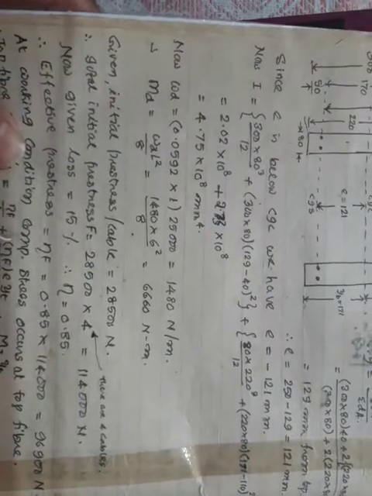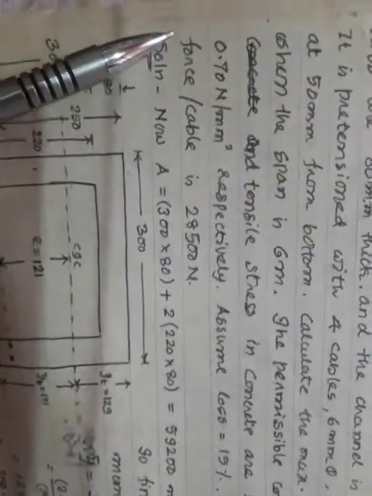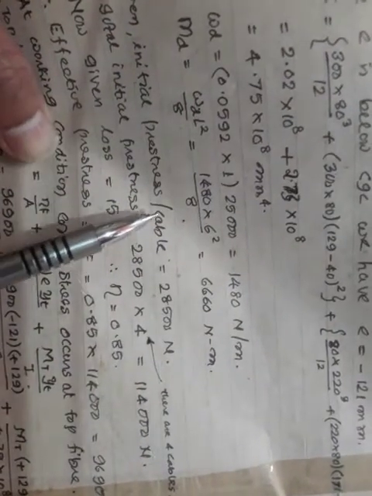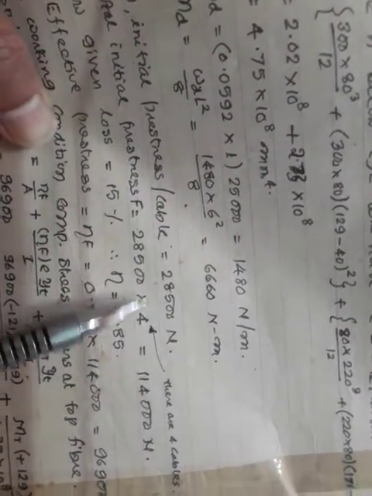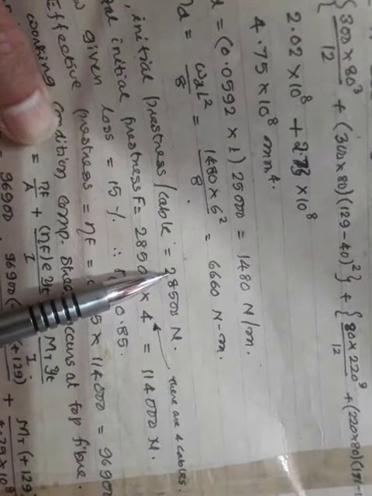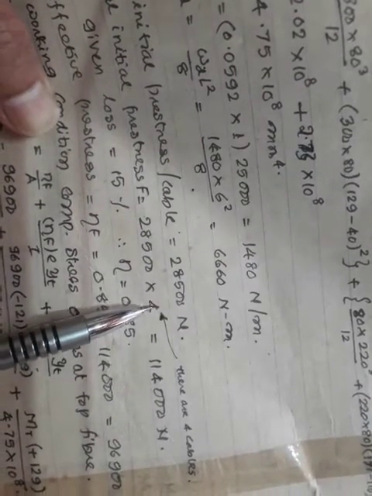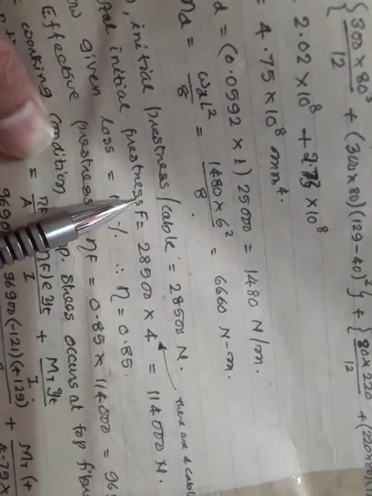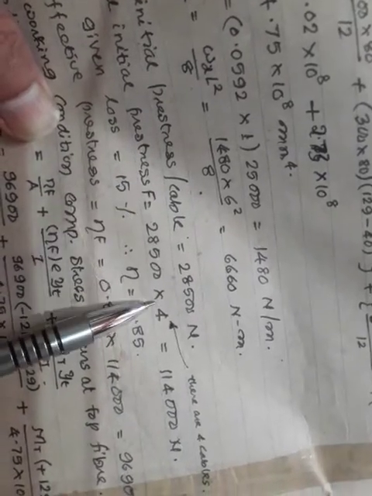Now in the problem he says that the initial pre-stress per cable is 28500 newtons. Here he has given in the problem, the initial force per cable is 28500 newtons. Since we have got 4 cables, 4 into this much will give me the total initial pre-stressing force F. It is so much.